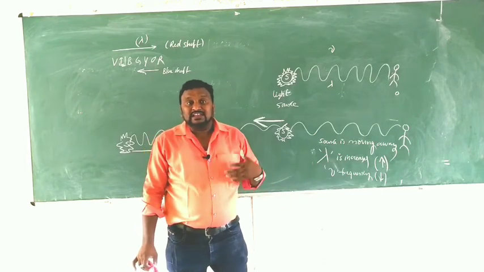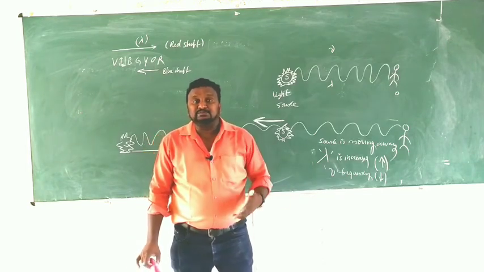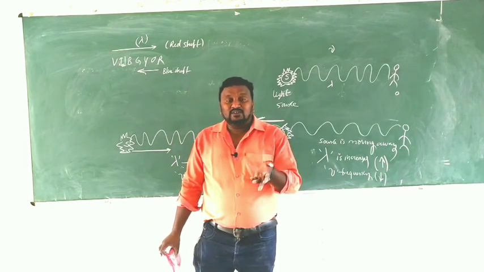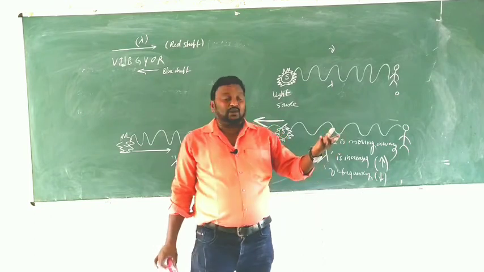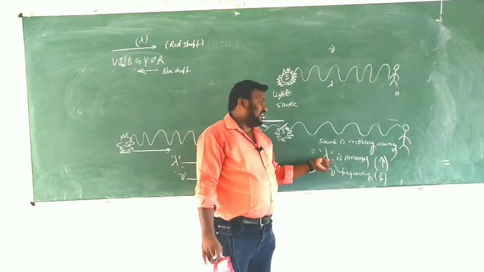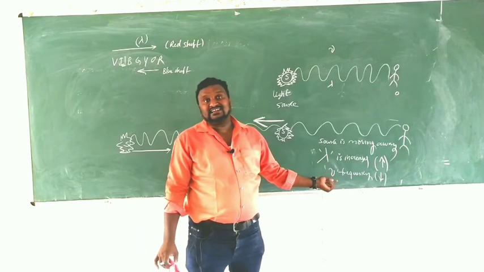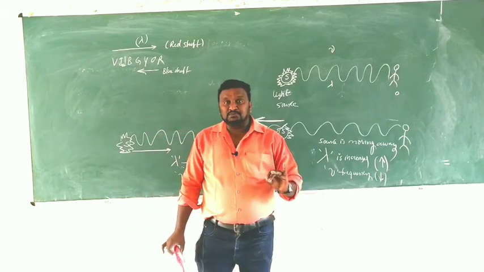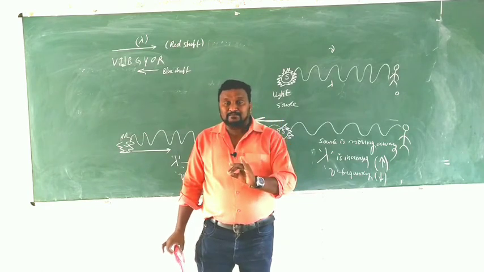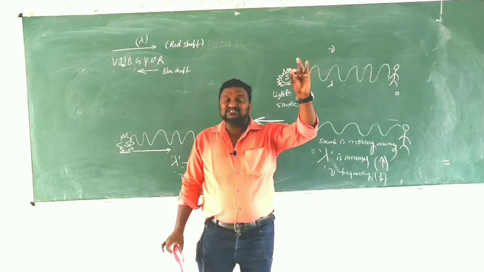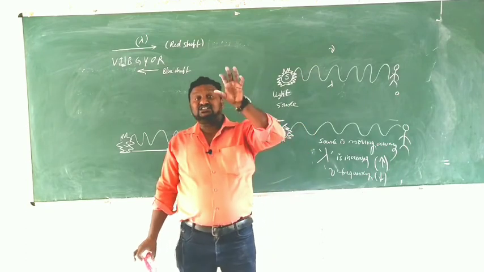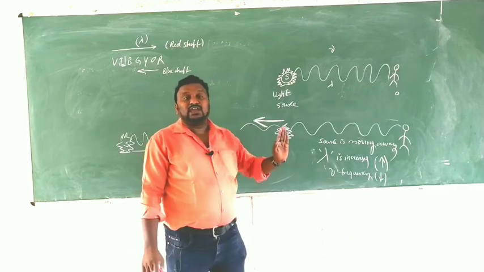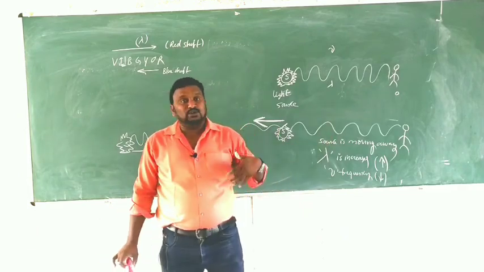In a spectrum, the red color has more wavelength. That means when we are moving towards the red color, the wavelength increases and the frequency decreases. That is what we call redshift. In a spectrum, if you are moving towards the red color, the wavelength increases and the frequency decreases. That is only possible when the source is moving away from the observer. That is about the redshift.